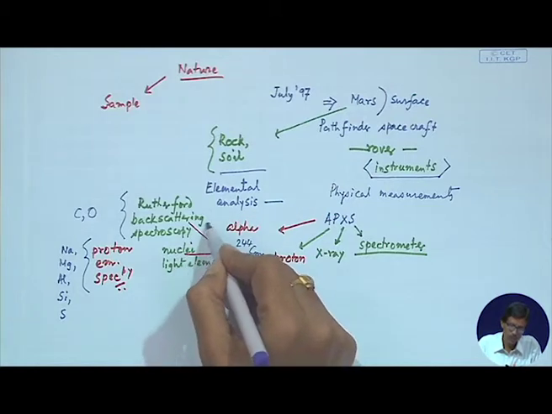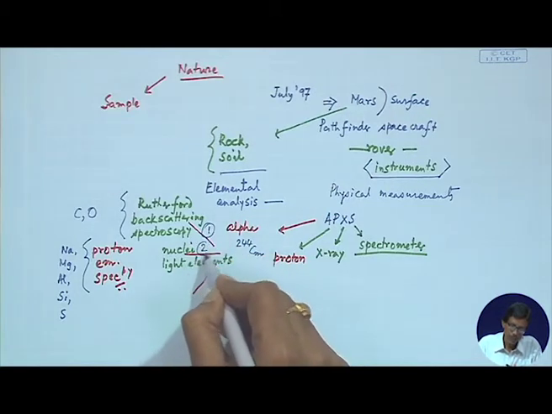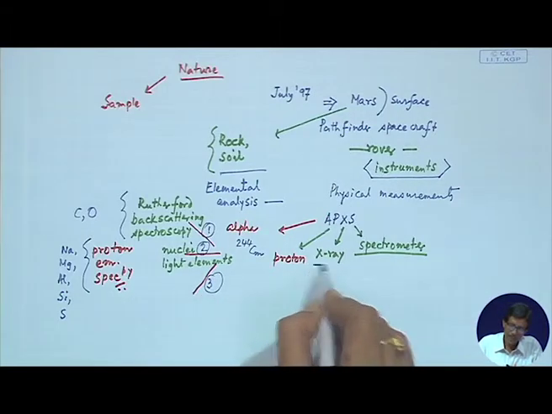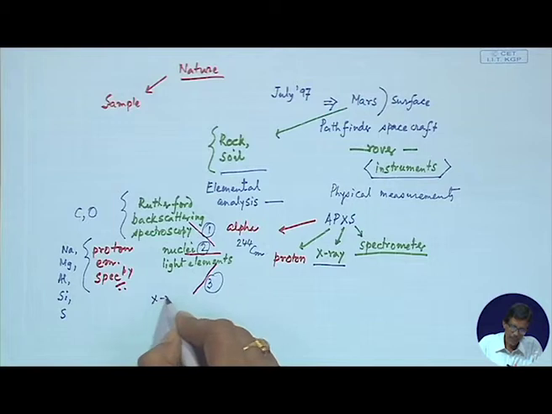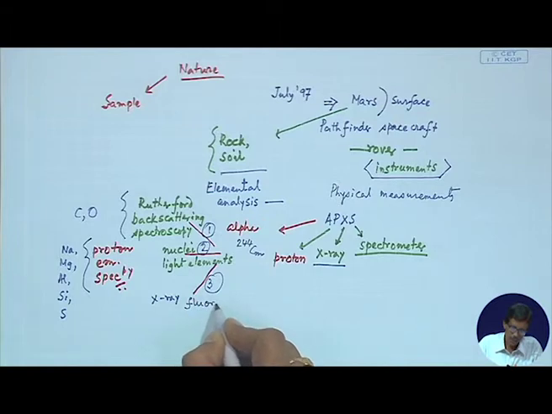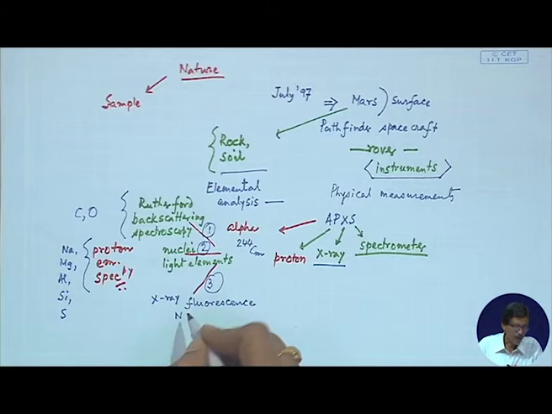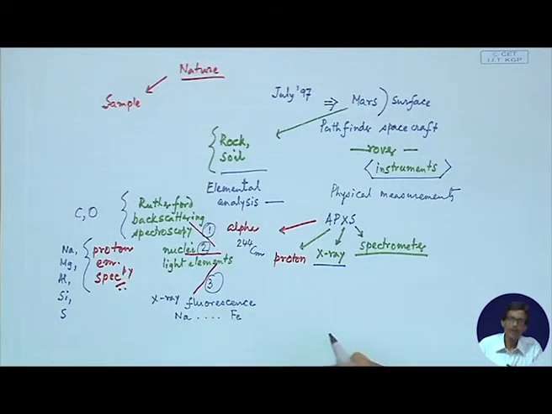So, this is number 1, this is number 2, and the third is basically utilizing X-ray, with a particular process which is fluorescence. So, X-ray fluorescence gives rise to the corresponding elements from sodium up to iron in the periodic table.